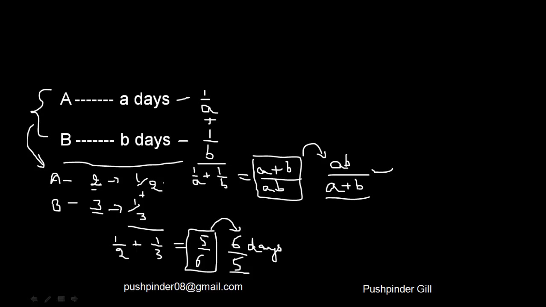A takes 2 days to finish the job. B takes 3 days to finish the job. Together they'll take 3 into 2, that is 6, divided by 3 plus 2, that is 5. So 6 by 5 is your answer, right?